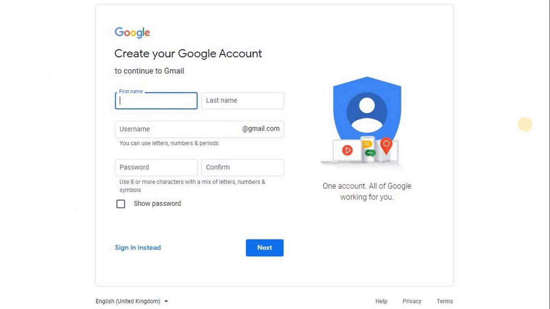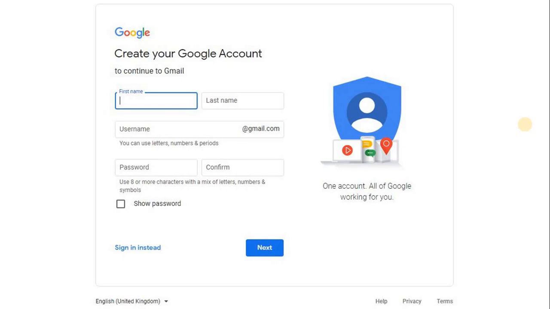Now we can see this is just a form. You can say this is a registration form of a Google account. You can easily design this sort of form by using HTML and CSS, and you can also do the form validation by using JavaScript. If you have knowledge in HTML, CSS and JavaScript, you can design this and you can also do the validation part. But just tell me, how can you save the data?